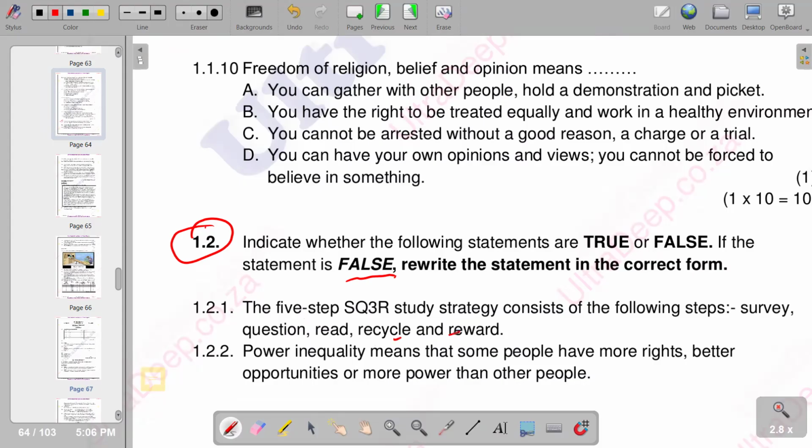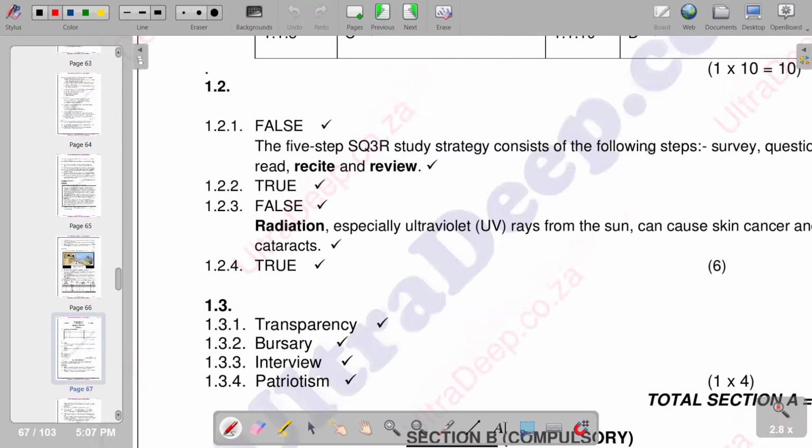So in terms of survey, question, read is correct. So we try to see what is the correct sequence that we have there. So it's going to be survey, question, read, recite, and review. So it has been corrected on these two parts. So that is the part that is correct, and our answer is false. So we refer back to our question.